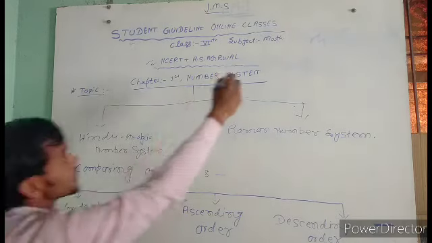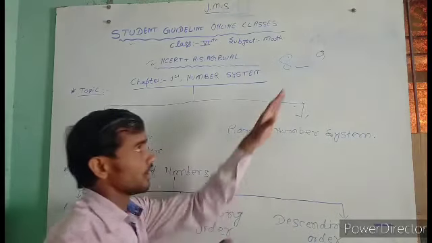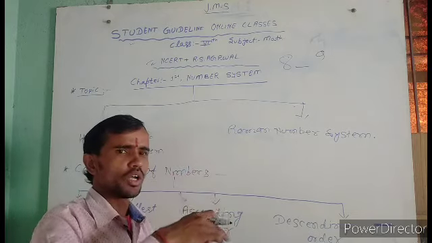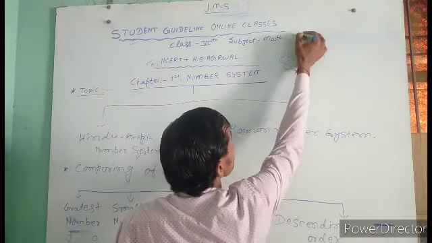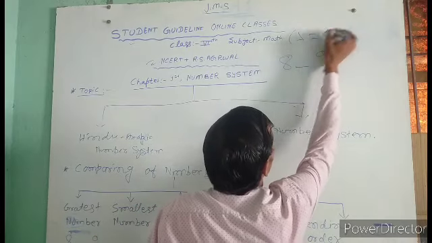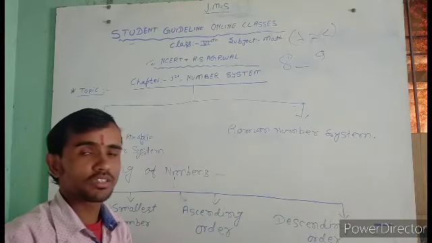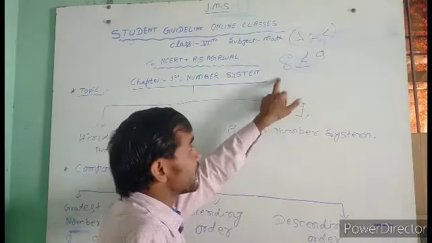Here in greatest number, 8 and 9, we fill in the blanks, and all students know this from 4th class, 5th class and before, using greater than, equal to, and less than. So for 8 and 9, which is greater? 9 is greater than 8.